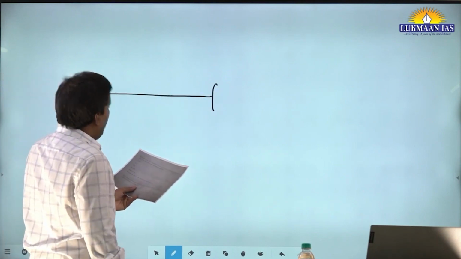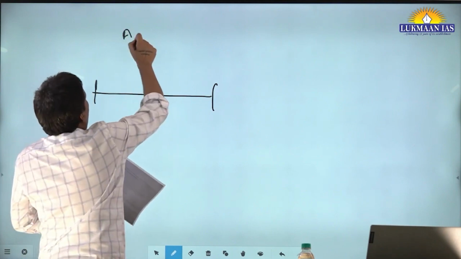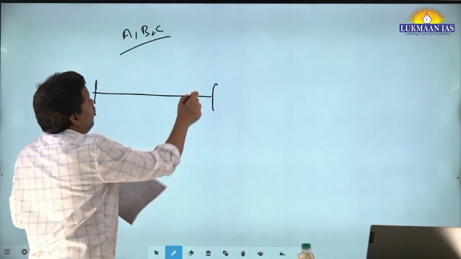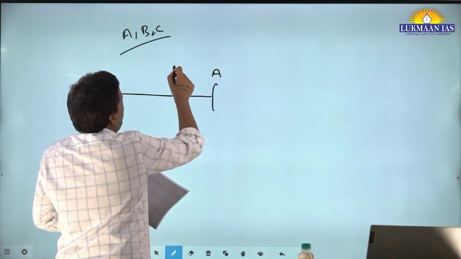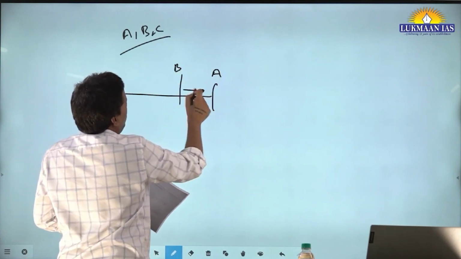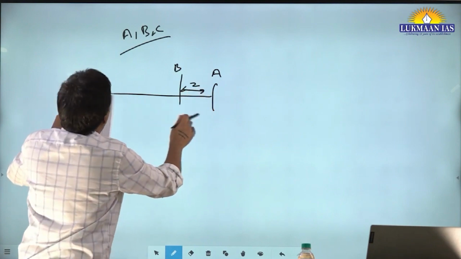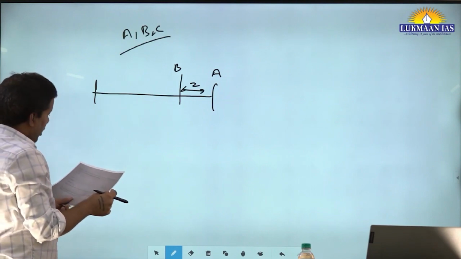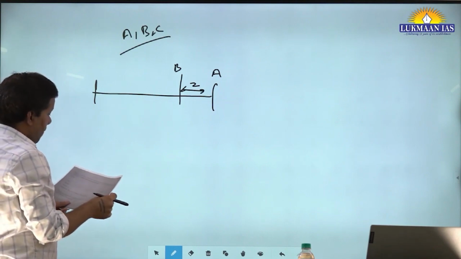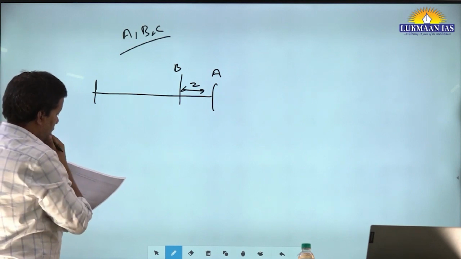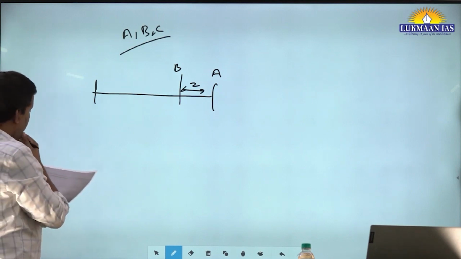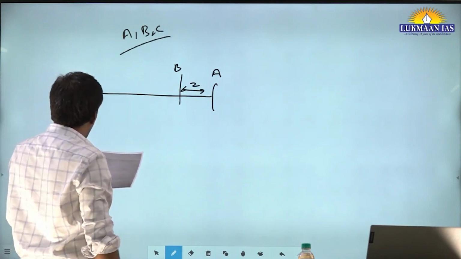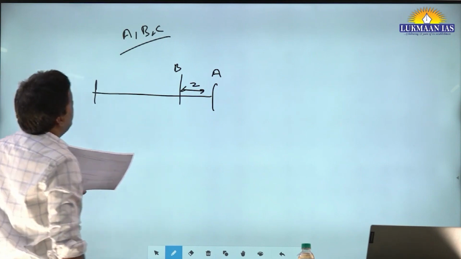Here also, A, B, C are running at uniform speed. A beats B by 2 km. This means A is here, B is here, and this gap was 2 km. And in this, the length of the track is 12 km. And B beats C by 2 km. Then by how many kilometers does A beat C?